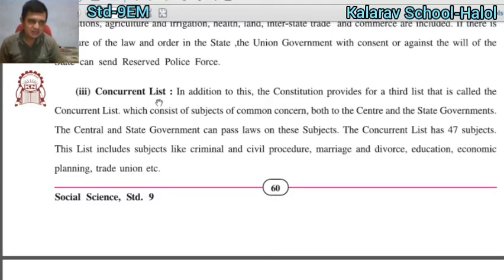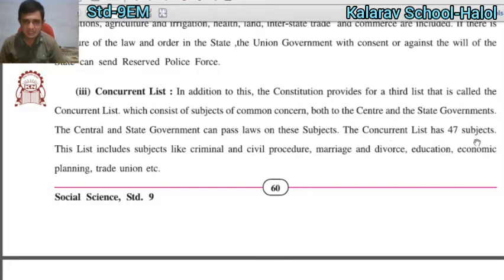Concurrent list. In addition to these lists, the constitution provides for a third list. It is called the concurrent list, which consists of subjects of common concern. Common concern means matters that belong to both the central and the state government. The central and the state government can both pass laws on these subjects, which are the concurrent list subjects.